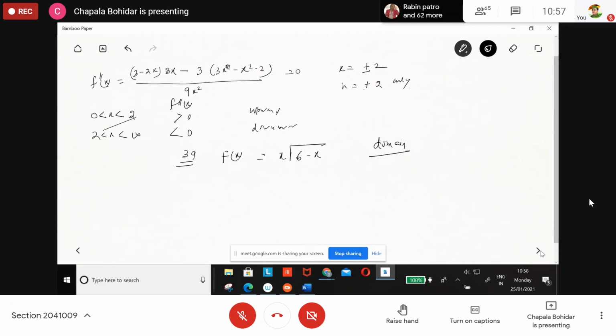Tell me the domain correctly. What do you write down? 6 minus x is greater than or equal to 0, is it not?